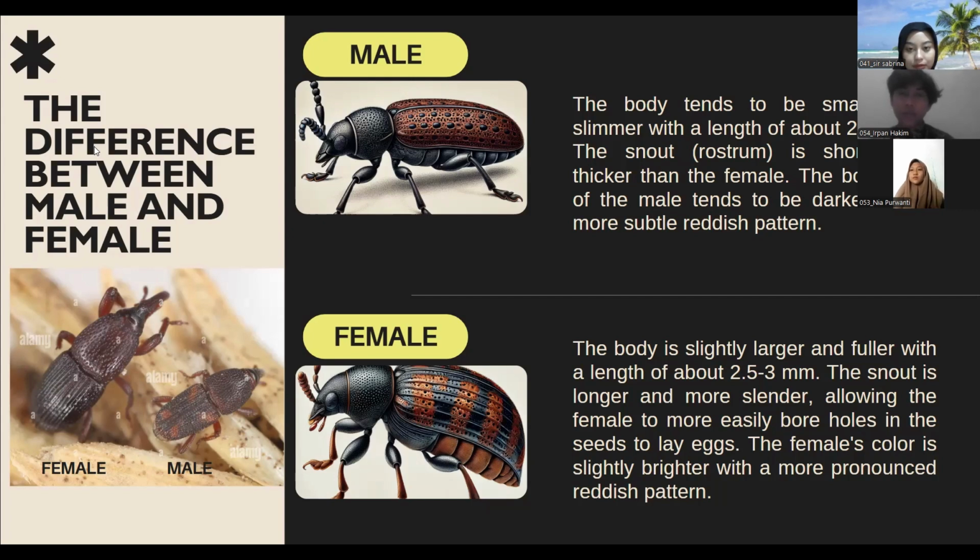And for the female, the body is slightly larger and fuller, with a length of about 2.5 to 3 millimeters. The snout is longer and more slender, allowing the female to more easily bore holes in the seed to lay eggs. The female's color is slightly brighter, with a more pronounced reddish pattern.